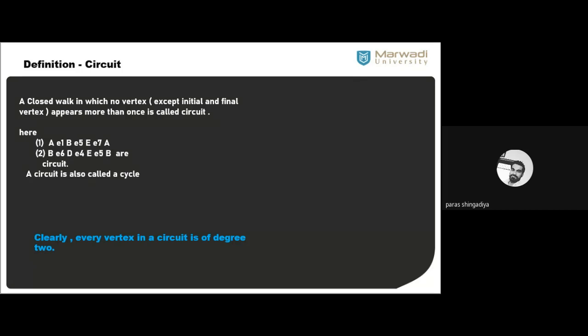So except starting and ending, in between no such vertex should be repeated. So that is called the cycle, the circuit. So a closed walk in which no vertex except initial and final, starting and ending, appears more than once is called the circuit.